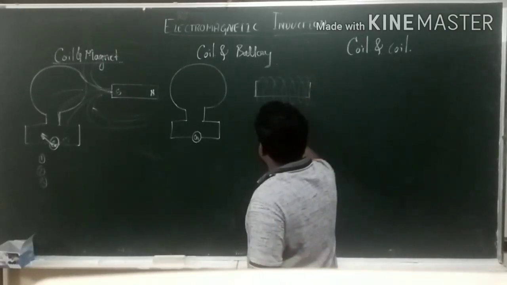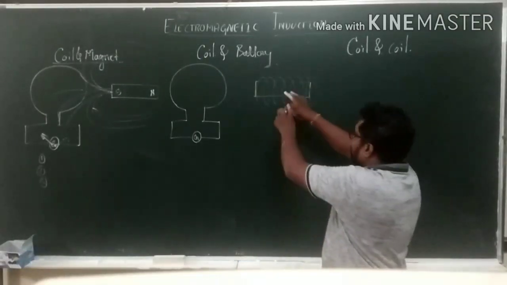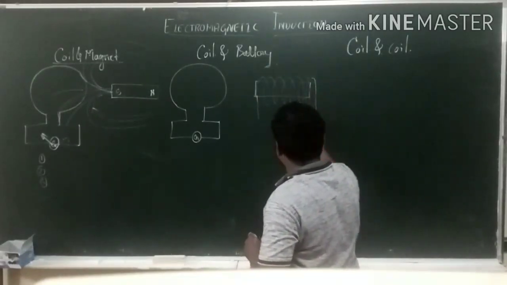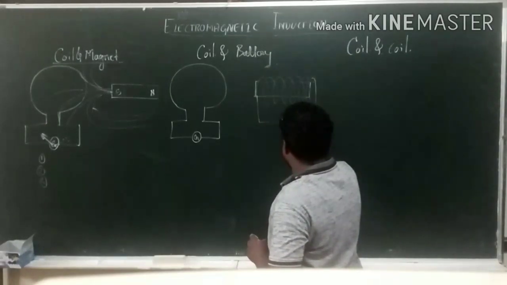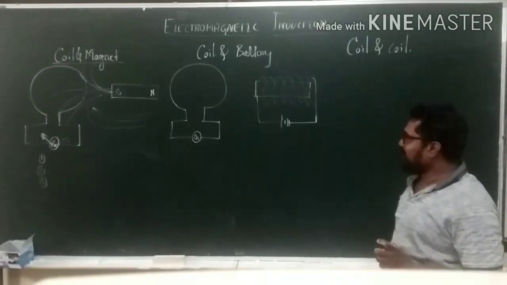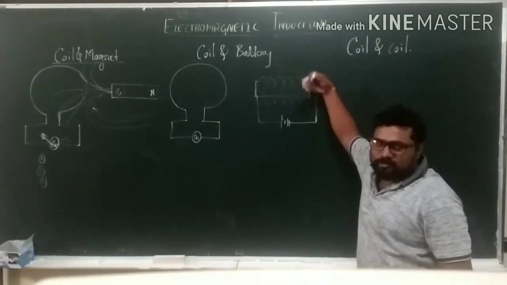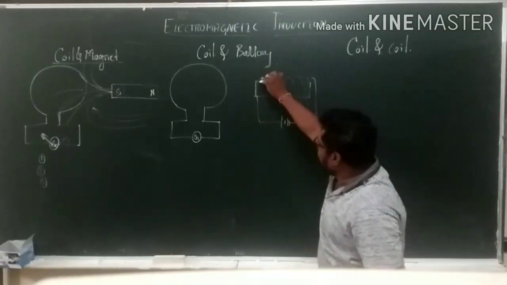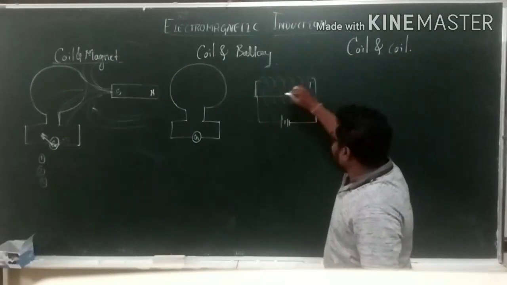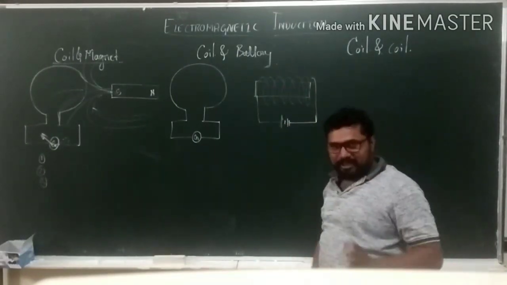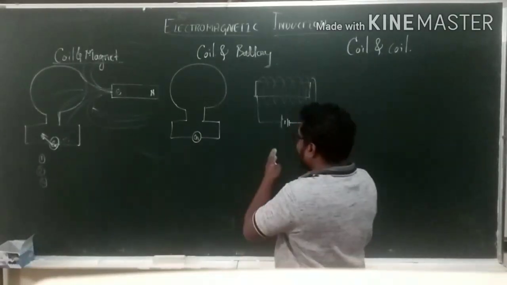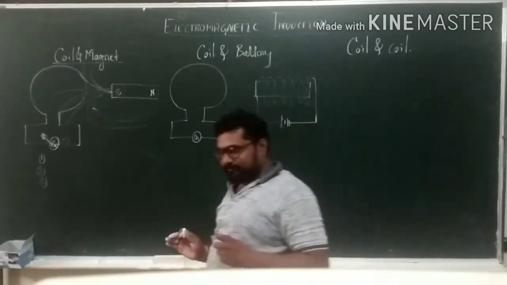It is the wire which is wounded on that wood, and both the ends of the coils are connected to the battery. Both the ends are connected to the battery. It just looks like a solenoid. Here it is. This is what the wood. This coil is wounded on that wood, and both the ends of the coils are connected to the battery. It means a current is passing through the coil. Is it clear? A current is passing through the coil.